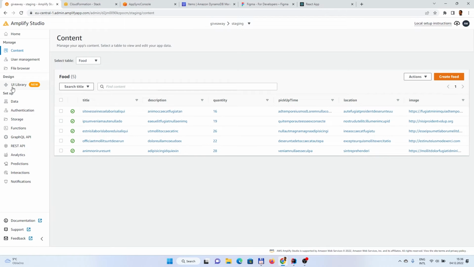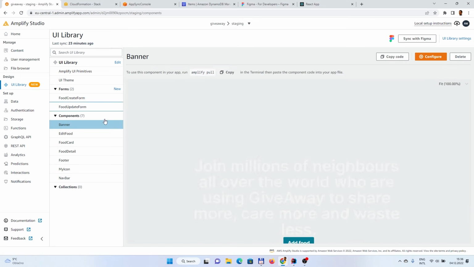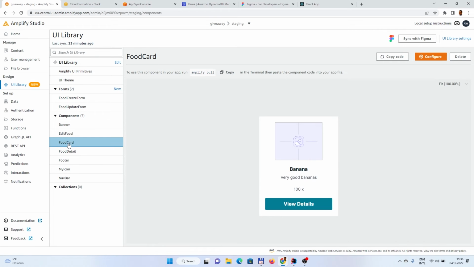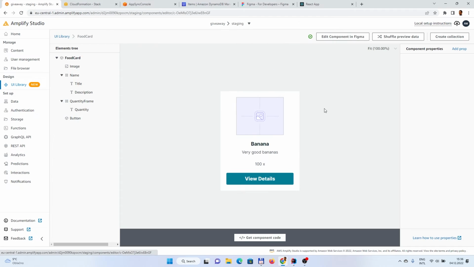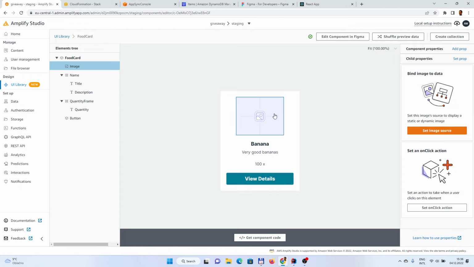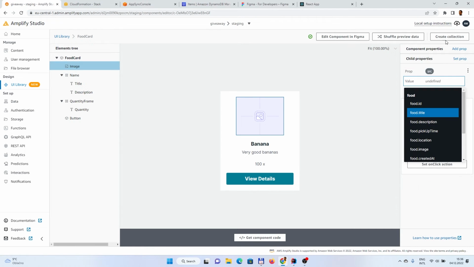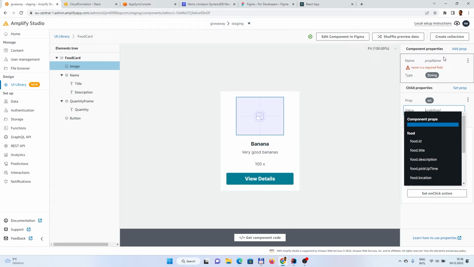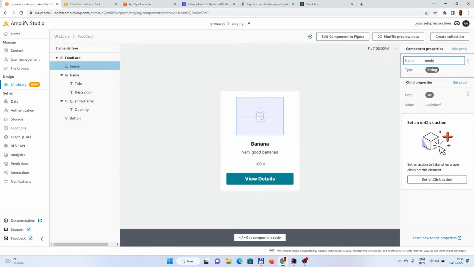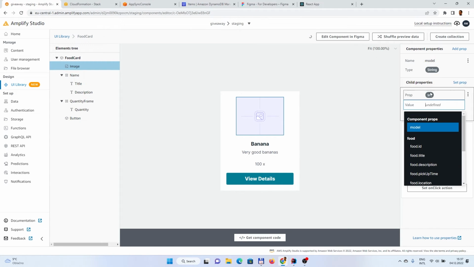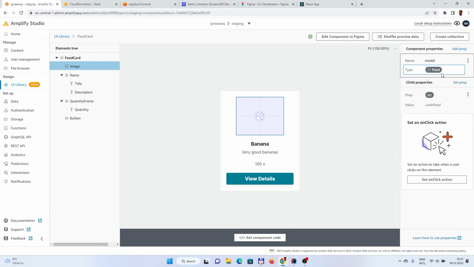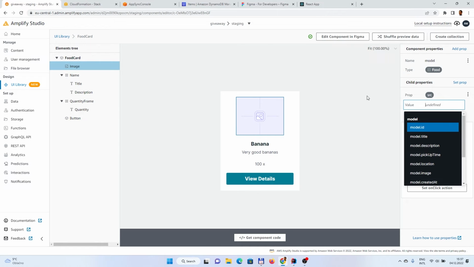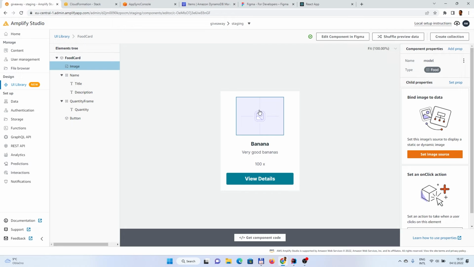So what else? Let's go back to the UI library. Let's go back to our food cart and let's configure this by configure. So what we want to configure is that we display the correct image. How to do that? Maybe we should first define a model. And the model would be our model, which is from database automatically discovered, which is food. And now for each of the item, we can configure its properties.